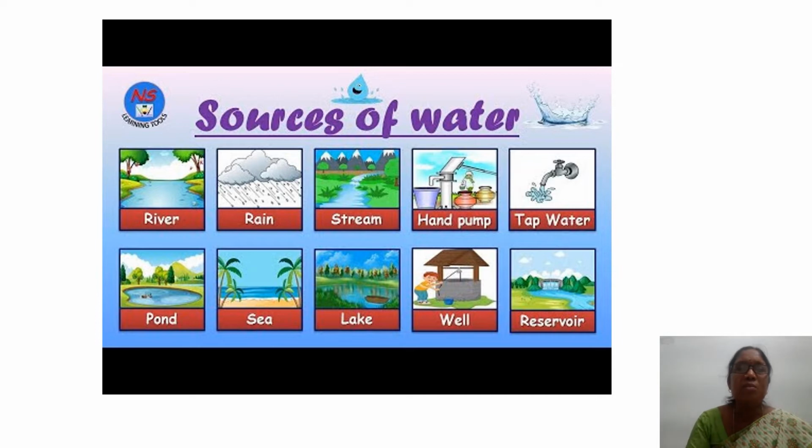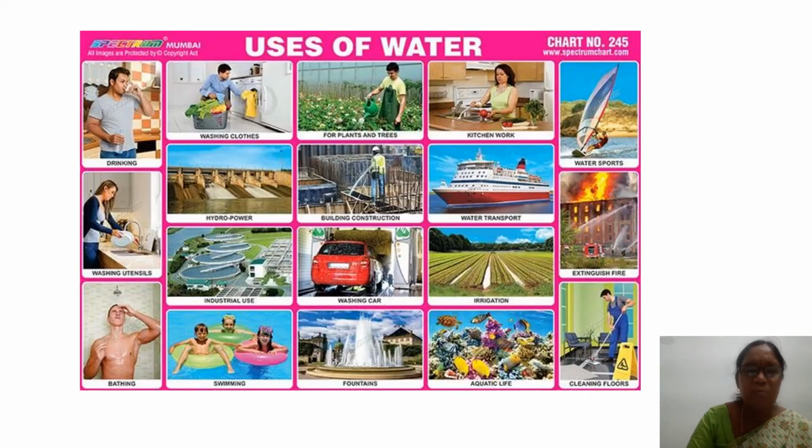Yes. These are the sources of water. Sources means here we find water. The places where we find water are called sources. So sources means there we find water. There are natural sources, and hand pump and well are man-made sources. Yes. Reservoir also. We make reservoirs and we reserve water there, no? Yes. Do we go for the next picture?